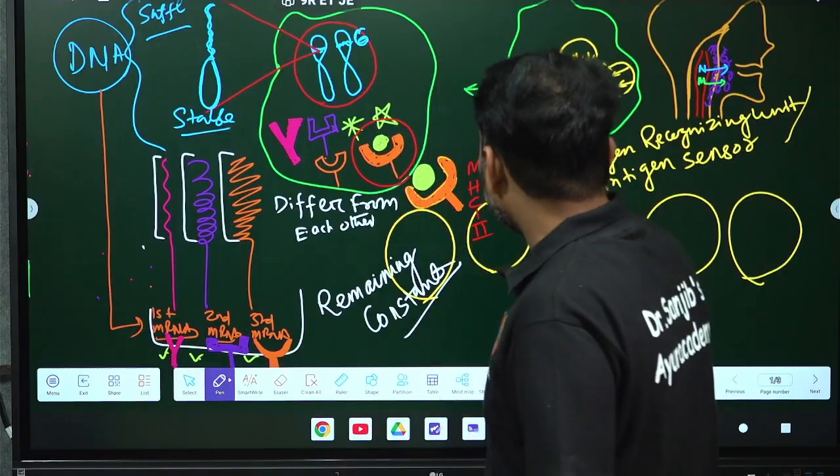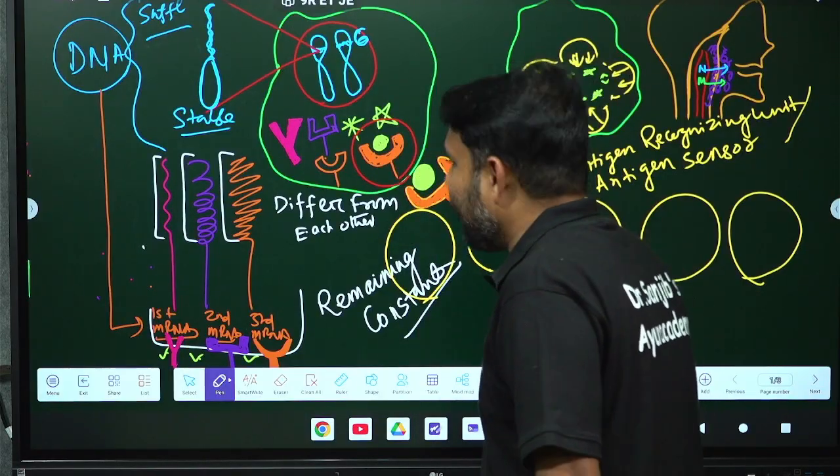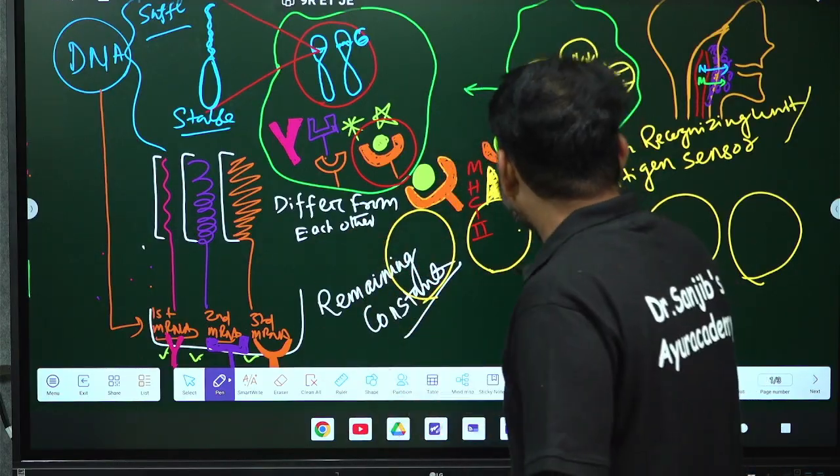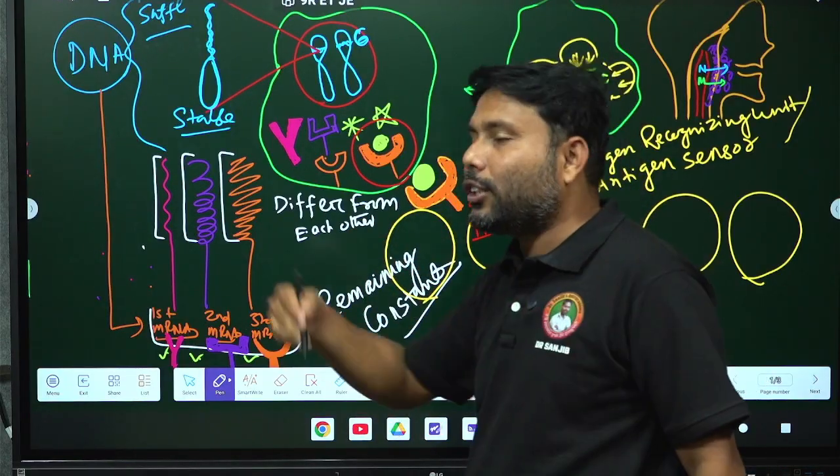So the processed antigen is sensed by the T lymphocyte by two types of sensors.